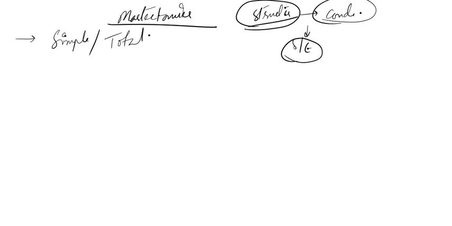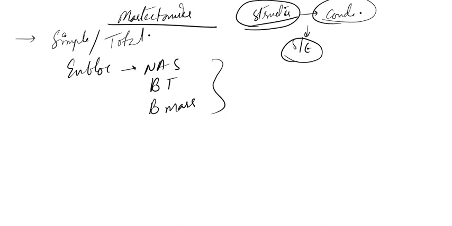It's actually an en bloc removal of nipple areola skin as well as the breast tissue as well as the breast mass. So all these structures are removed: nipple areola skin, breast tissue and breast mass. They are removed in the simple or total mastectomy.